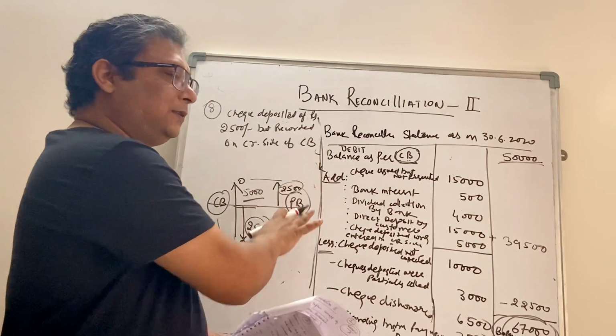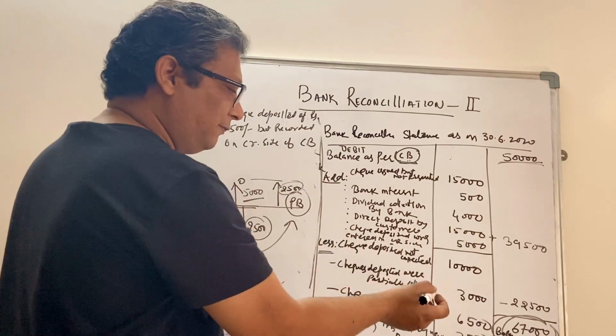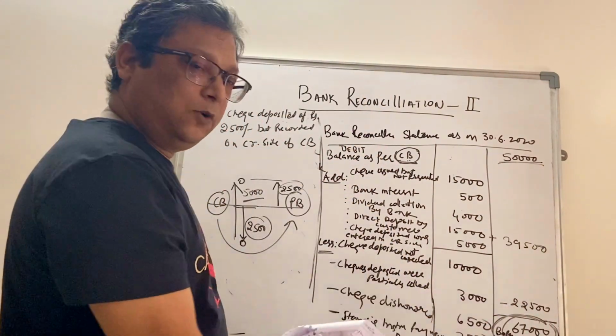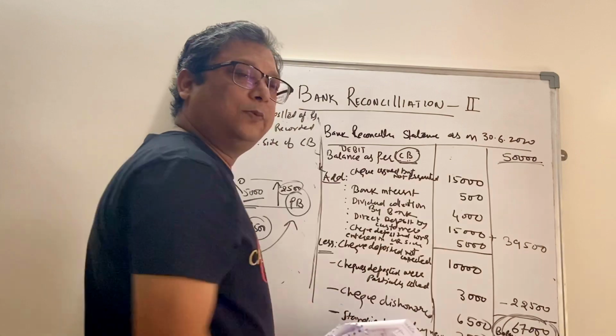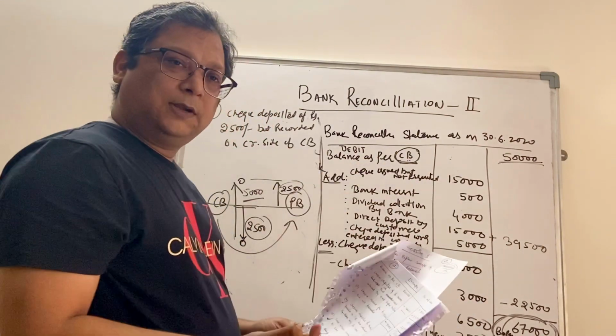We will solve this example in reverse order, right? So if the balance is given 67,000 as per passbook, we'll try to reach the opposite side of balance as per cash book 50,000.